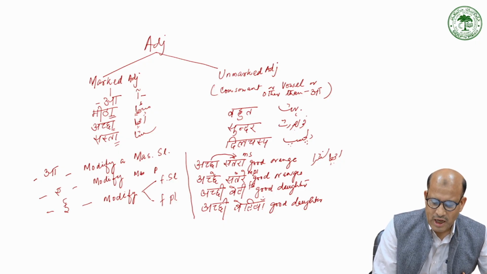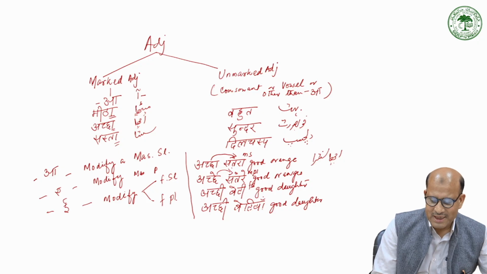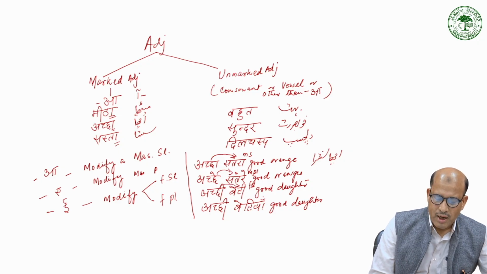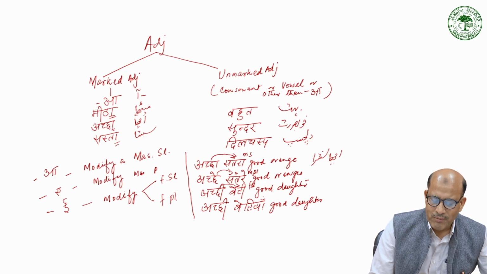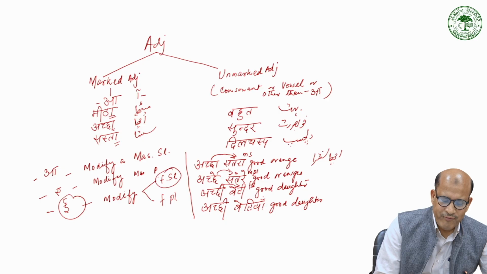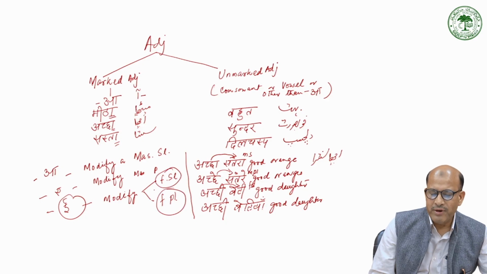adjective modifies the noun. If a marked adjective modifies a noun, if it is masculine singular, it is अच्छा. If it is masculine plural, it is अच्छे. If it is feminine singular, then अच्छी. If it is feminine plural, it remains अच्छी. So if you look at this chart, the E form remains the same for feminine singular and feminine plural.